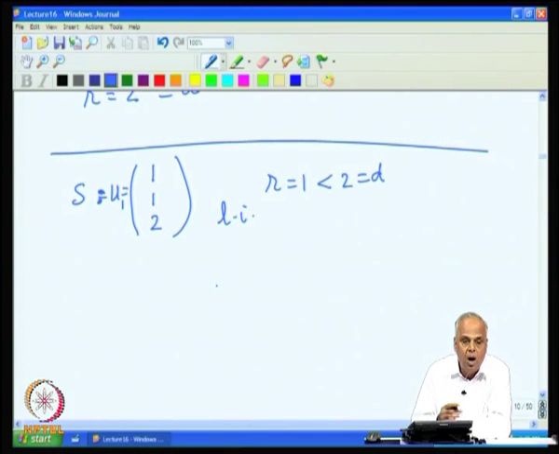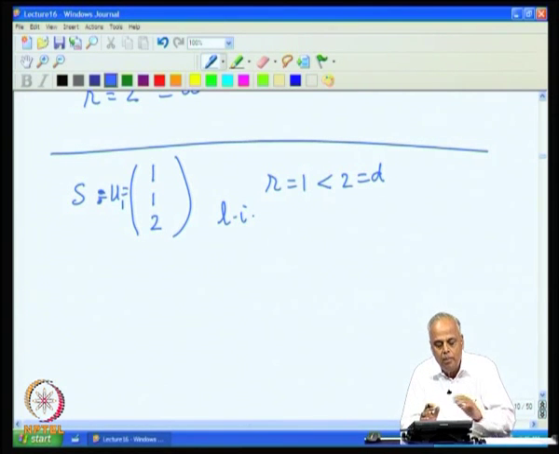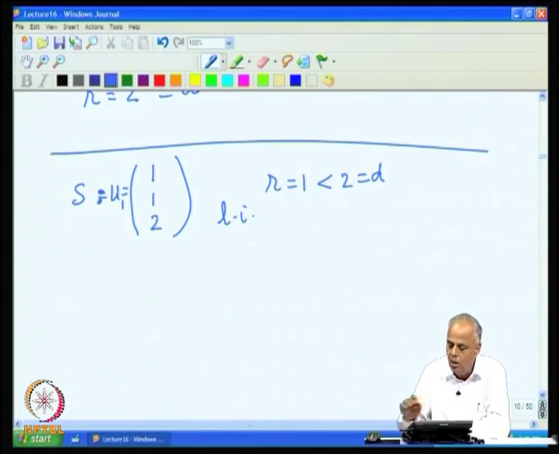Therefore, how many vectors do we have to append in order to extend it to a basis? The total dimension is 2, we already have one vector. So, R is 1, D is 2. So, we need D minus R vectors, which is 2 minus 1. So, we need to append exactly one vector to this set to get a basis.